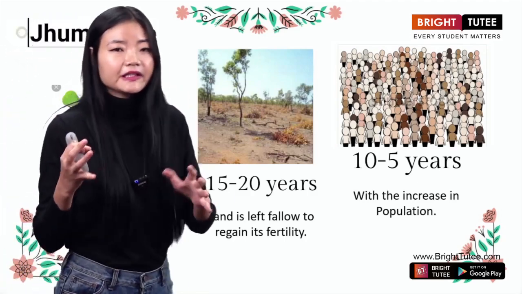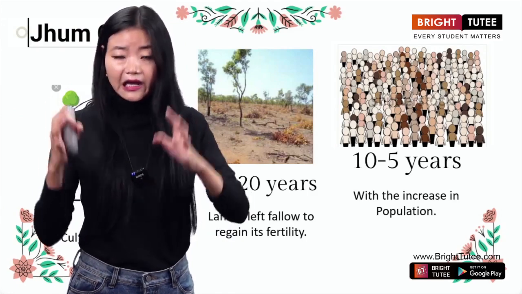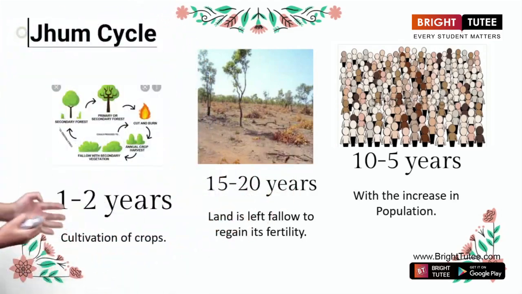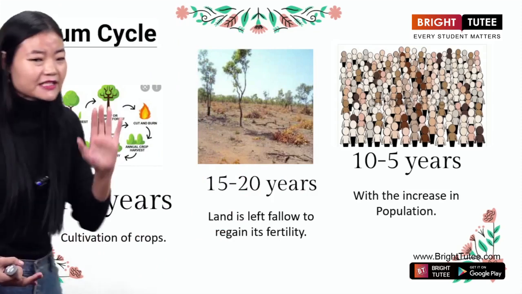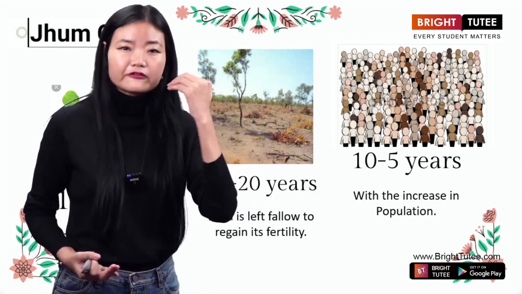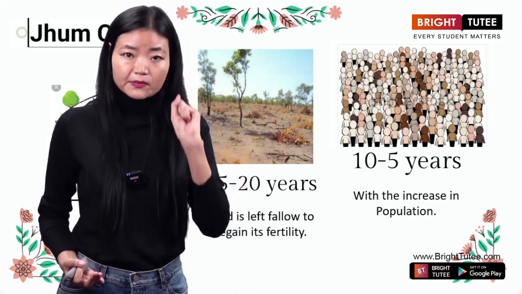There are particularly 3 types of cycle that we follow in Nagaland, which come under the Jum cycle. So the first is about 1 to 2 years. So this Jum cultivation takes place for a maximum of 2 years. So cultivation of crops is done for just 1 year and maximum for 2 years. Why is this so?